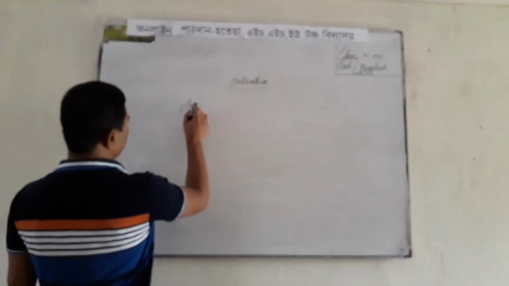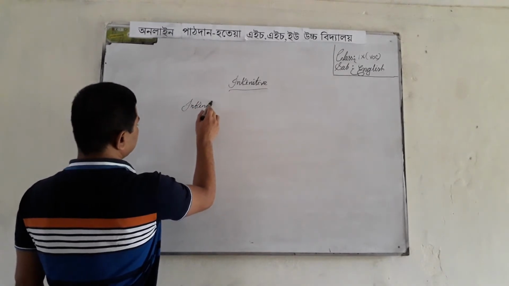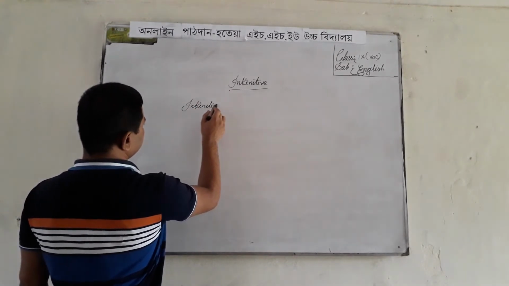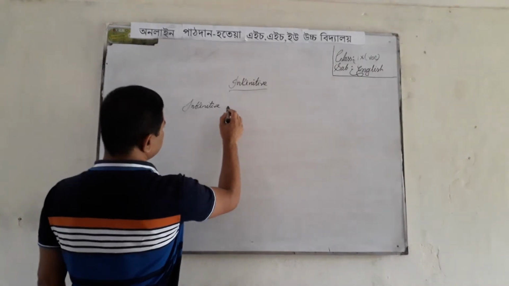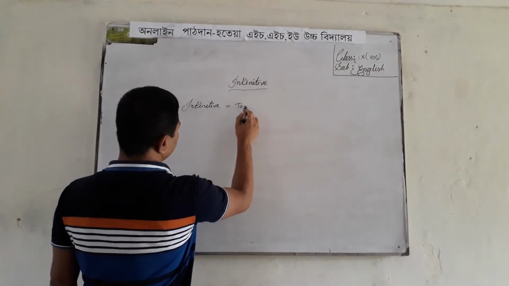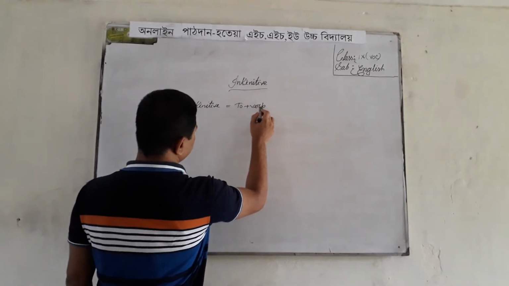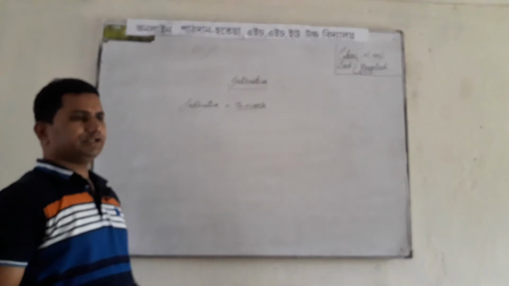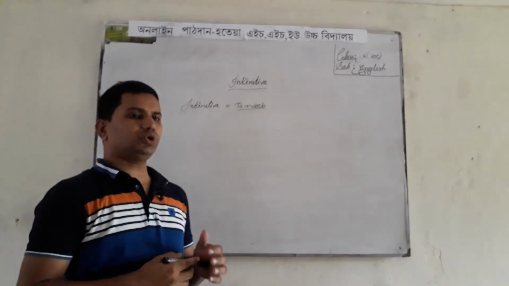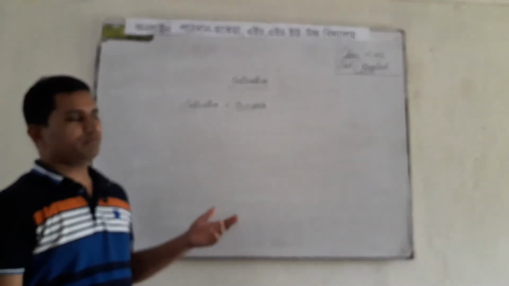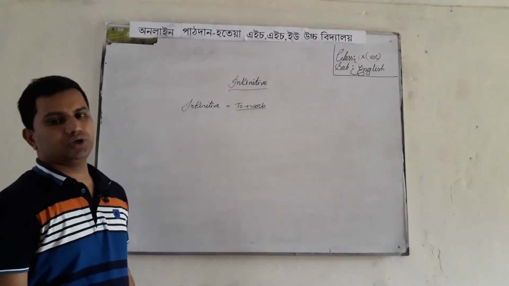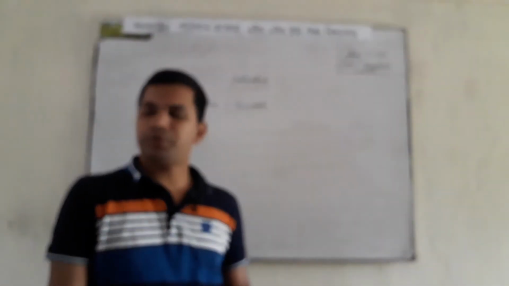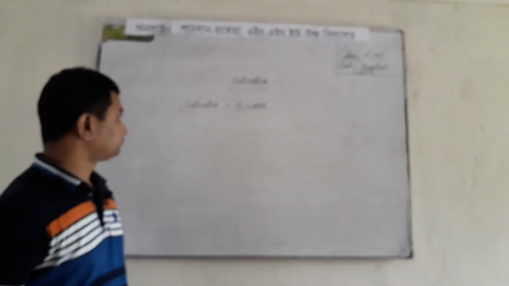So I can write here like this: infinitive equals to plus verb. My dear students, you have to know that after to, always the base form of verb is used.